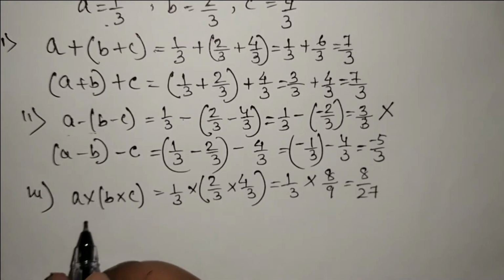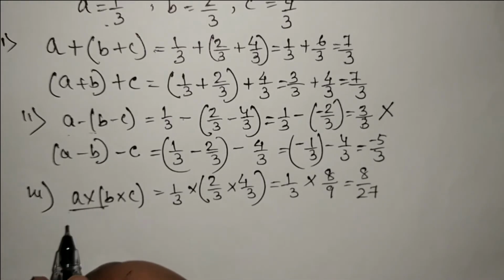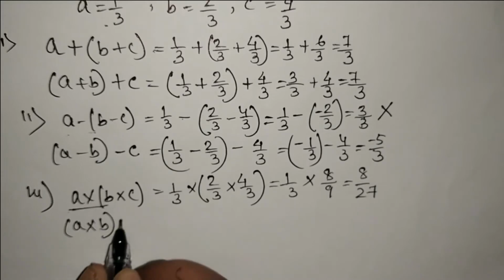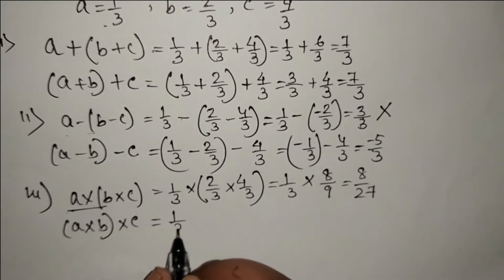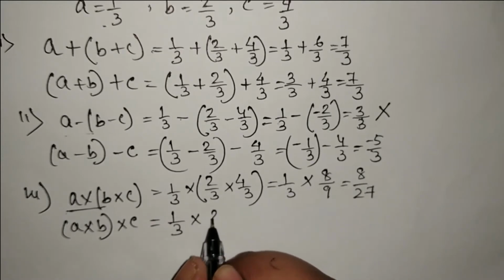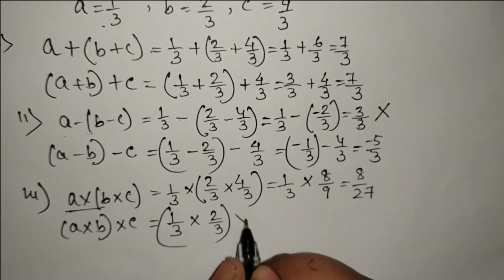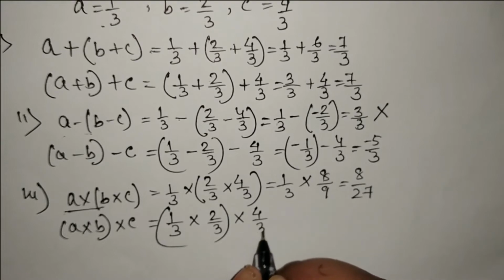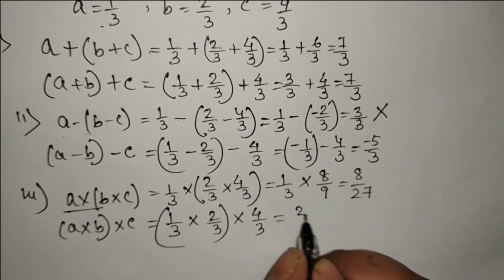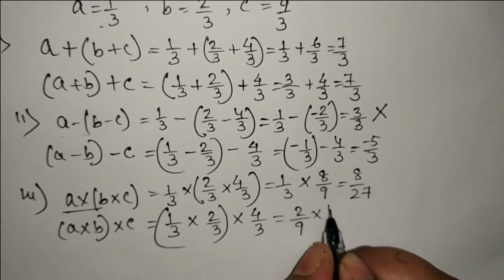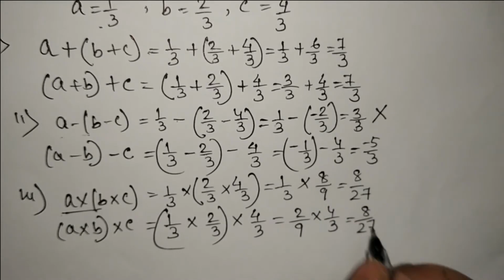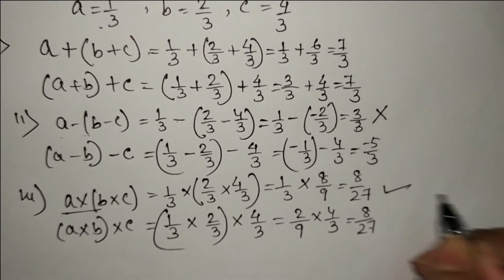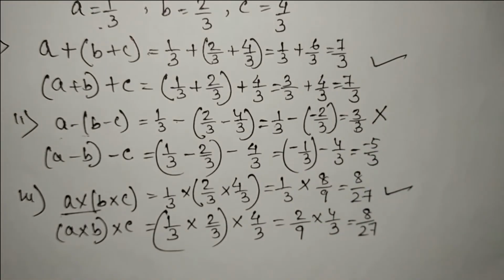Now after arranging, if you put these two together, A into B, and C you put separately. A means 1 by 3 into B means 2 by 3 and C means 4 by 3. So here we will get 2 by 9 and here into 4 by 3. So we are getting 8 by 27. Both are equal. So we can say that multiplication is associative.